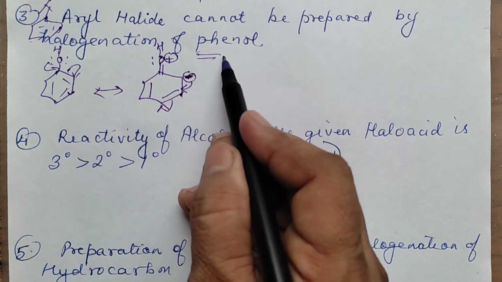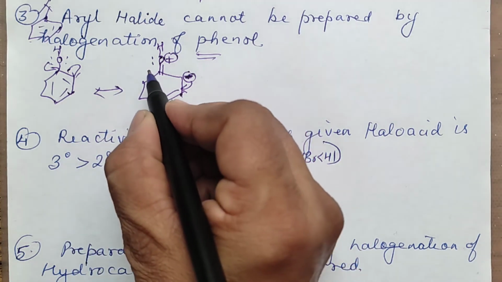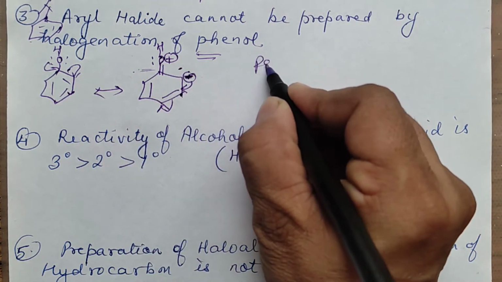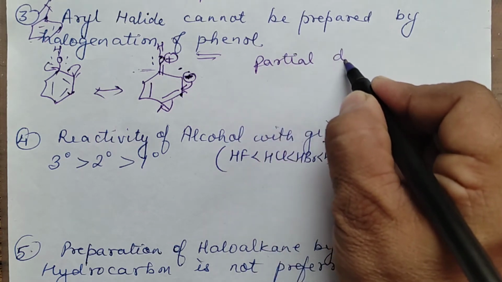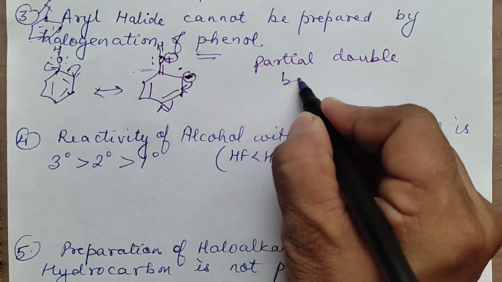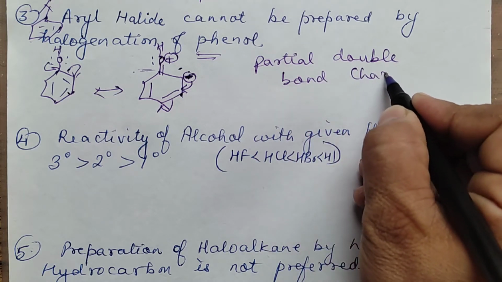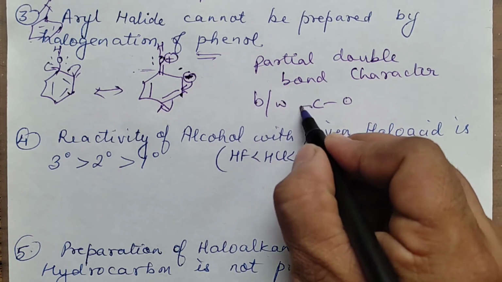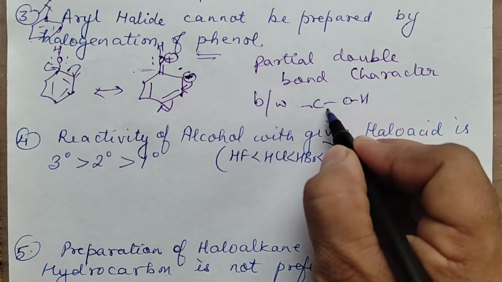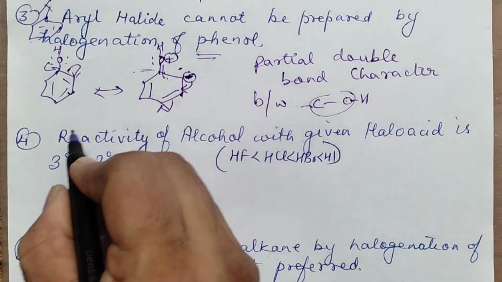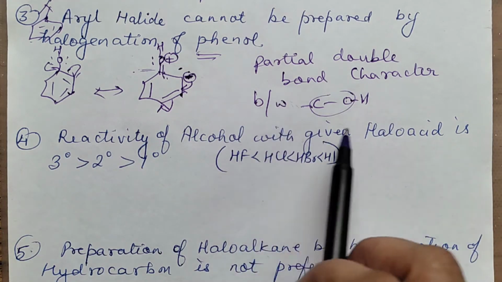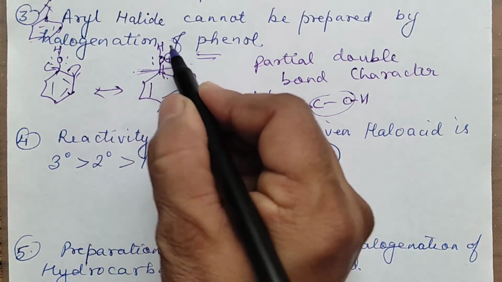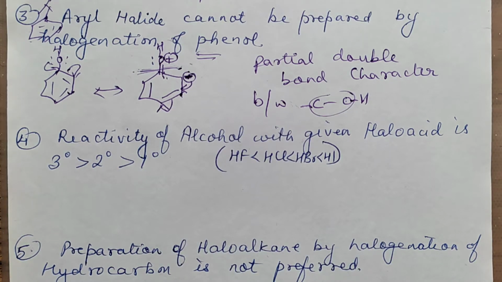Suppose we are trying to prepare it from phenol by halogenation; we would have to break this bond. You cannot break this bond because of the partial double bond character between carbon and oxygen. That means a double bond character has developed between the ring and the oxygen. So draw all the resonating structures and then write: due to the partial double bond character, this bond will not break easily. When it cannot break, the OH cannot be substituted by any halogen.